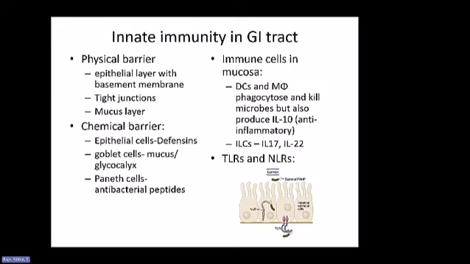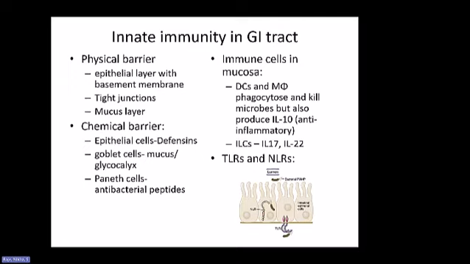And then we talked about the goblet cells producing the mucus and the glycocalyx, and the Paneth cells also produce some antibacterial peptides. As a part of the innate immune system, there are cells present in the mucosa, such as dendritic cells and macrophages, that can phagocytose and kill the microbes.